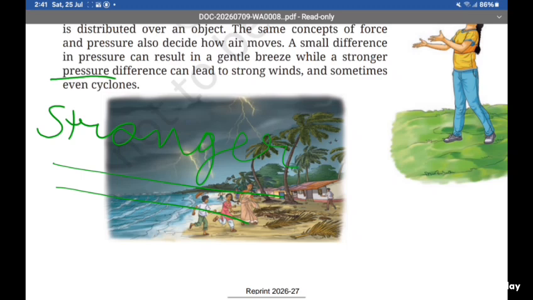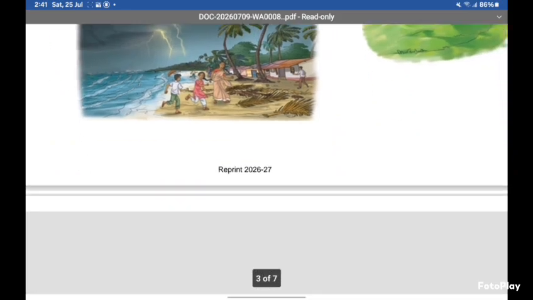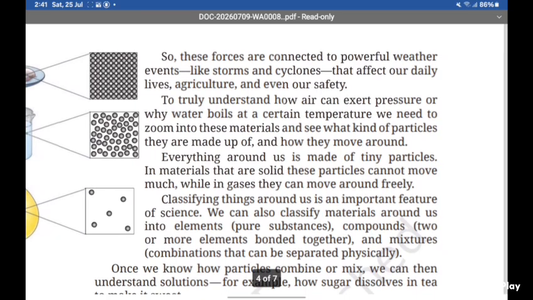It is very strong and it can also lead to destruction and also give us a gentle breeze. So these forces are connected to powerful weather events like storms and cyclones that affect our daily lives, agriculture, and even our safety.